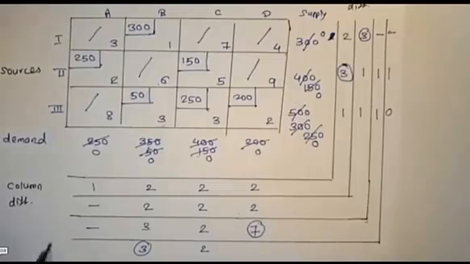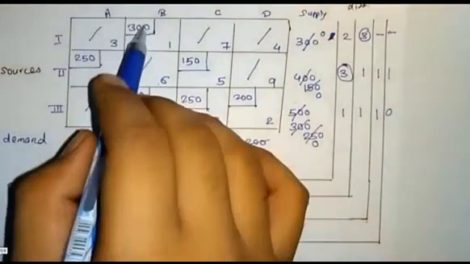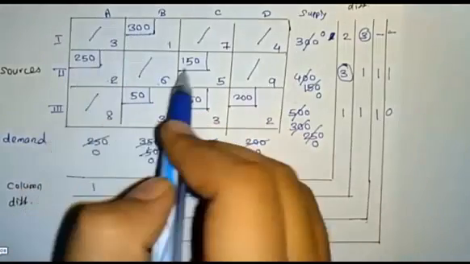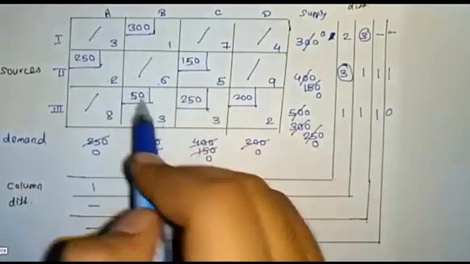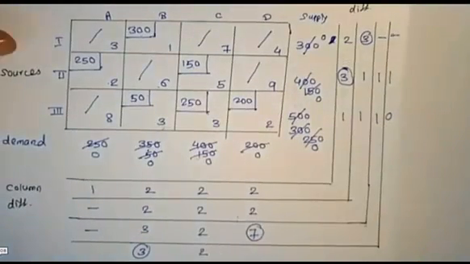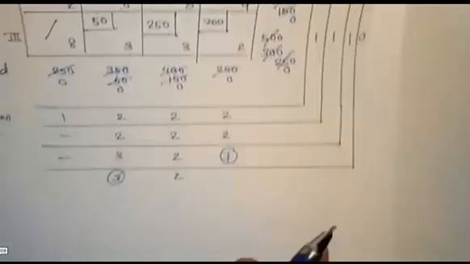So right now we have to find the total transportation cost: 300 into 1, 250 into 2, 150 into 5, 50 into 3, 250 into 3, 200 into 2. Total allocated cells will be 6.